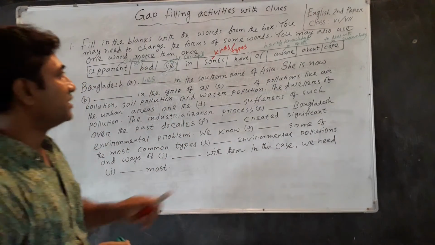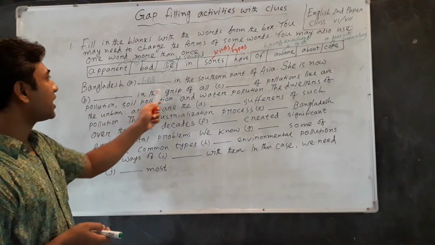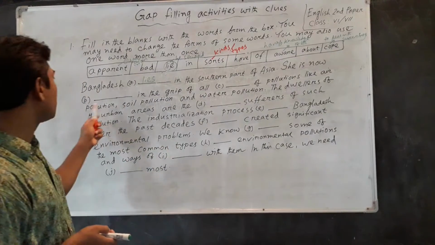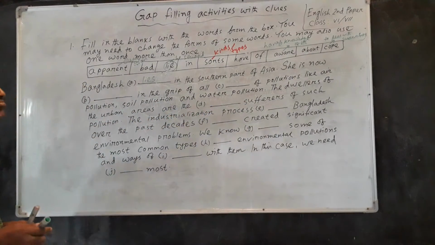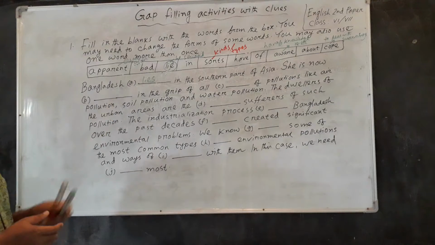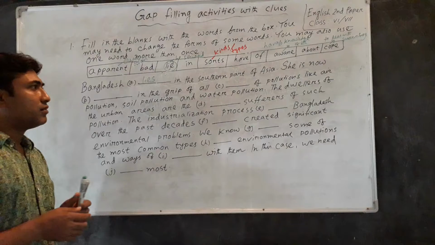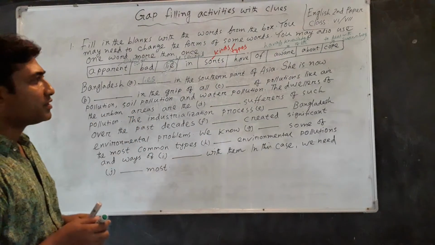Then the next sentence: she is now dash in the grip of all dash of pollutions like air pollution, soil pollution and water pollution. Dear students, here in the structure and meaning of the sentence, an adverb is needed.